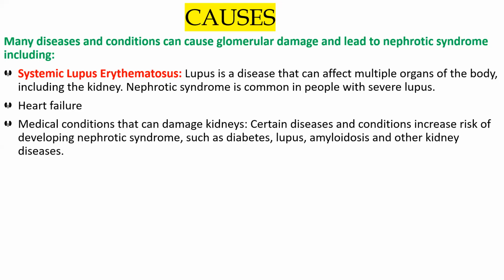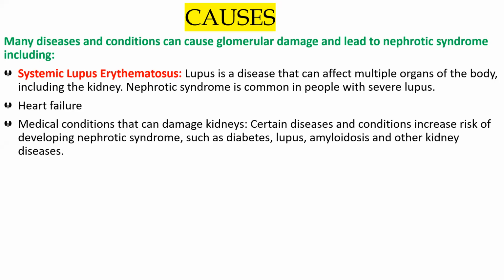Amyloidosis is a disorder that can occur when substances called amyloid protein accumulate in organs, in any part of the organs.